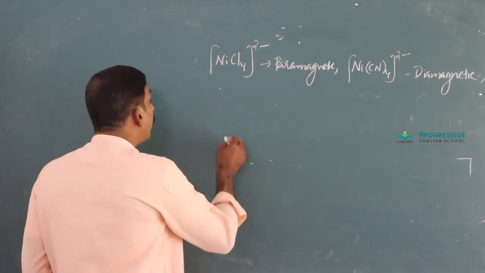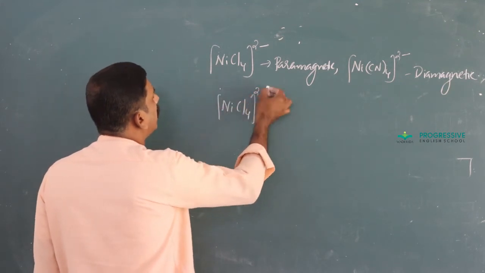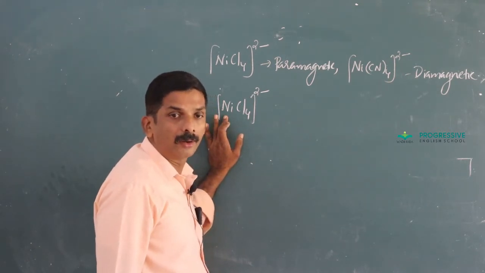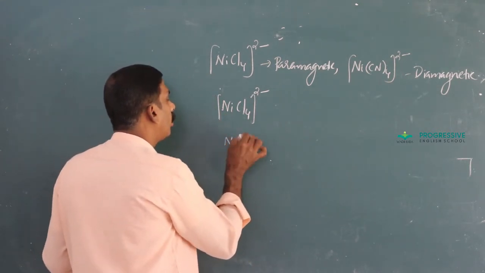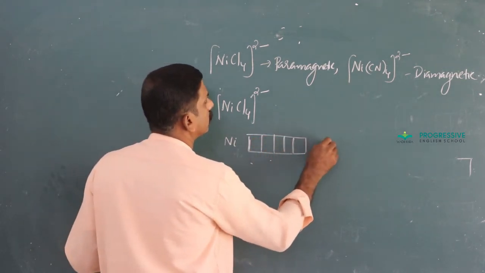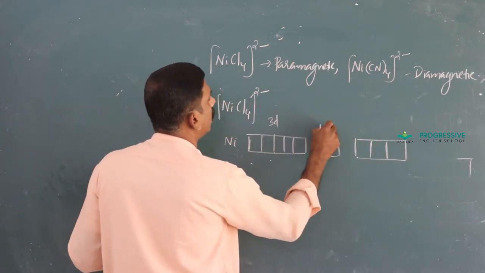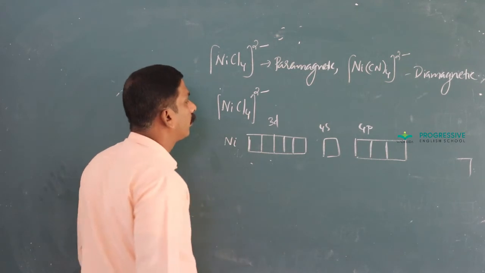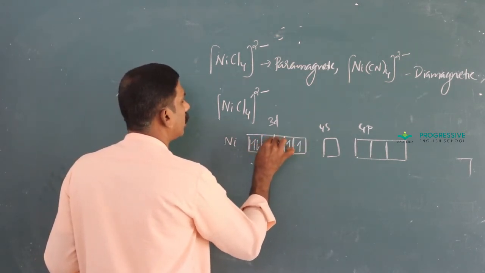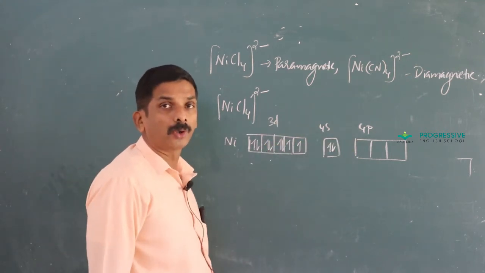Let us consider NiCl4 2 minus. Here the central atom is nickel. Nickel configuration, 3d, 4s, 4p. That is nickel configuration 3d8 4s2.